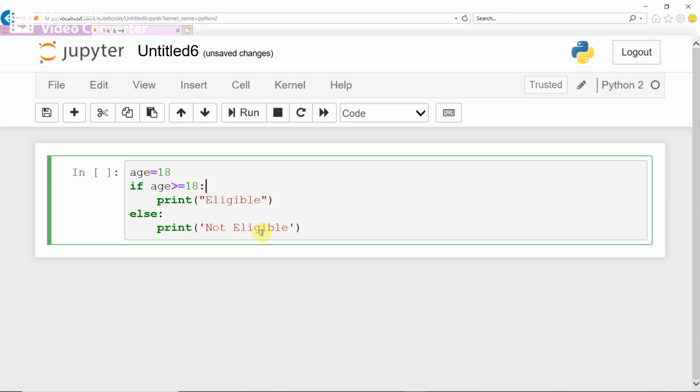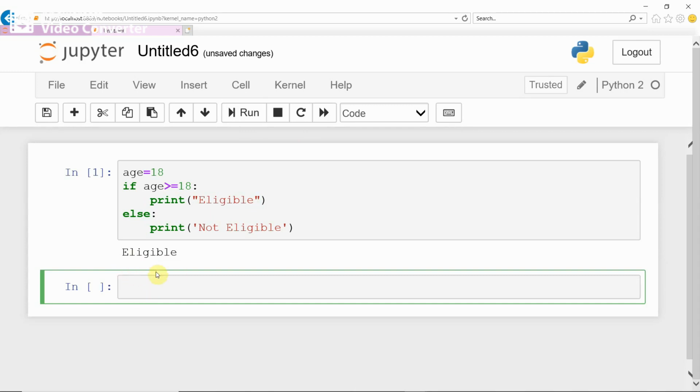In Python, you have to give colon after decision making statement, and then which statements you want to print if condition is true, you have to type it after some tab space. Okay, either single tab or two tabs. There should be some tab space. Now you are going to print eligible if age greater than 18. Otherwise, if age is not greater than 18, else condition satisfied, then the statement after else will be executed. Okay, you can observe here colon after the else. If you run this, you get the answer eligible. This is about simple if else statement.